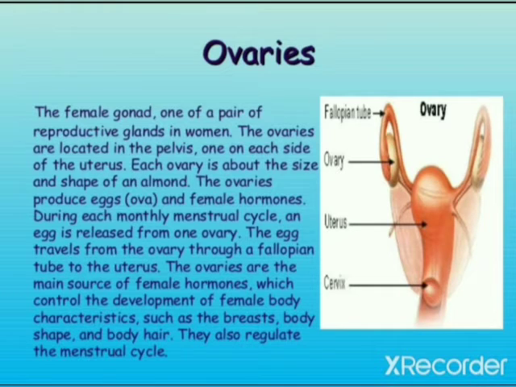The ovaries are the main source of female hormones which control the development of female body characteristics such as breasts, body shape and body hair. They also regulate the menstrual cycle.